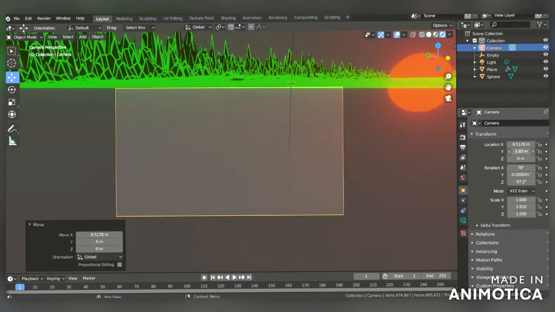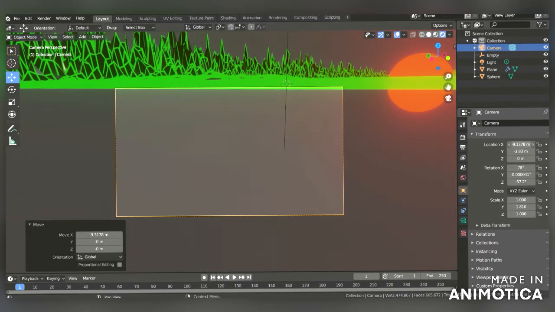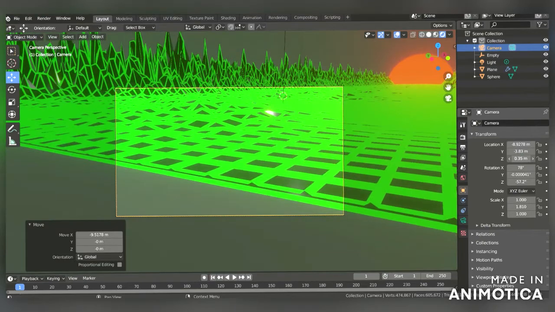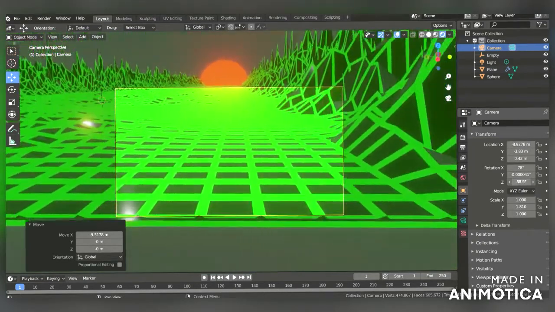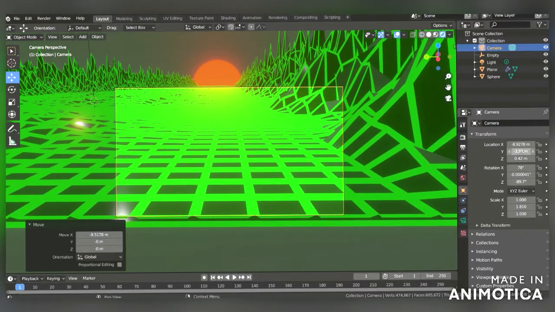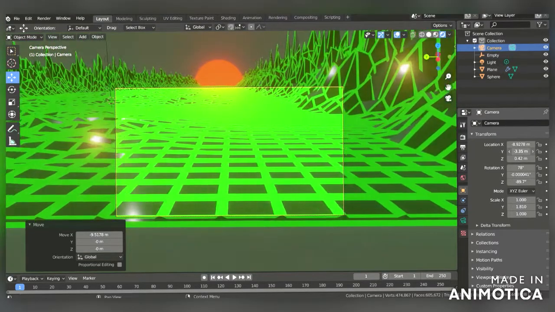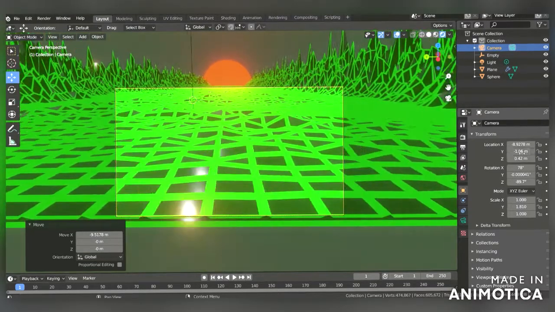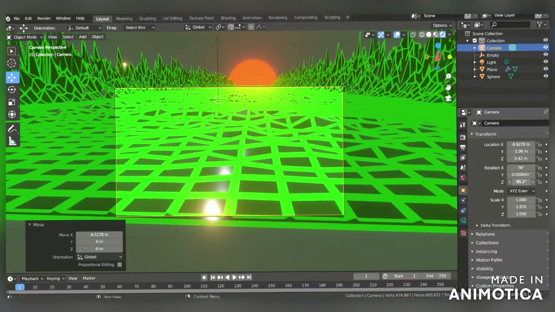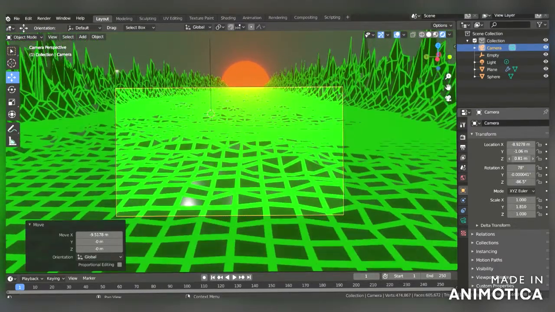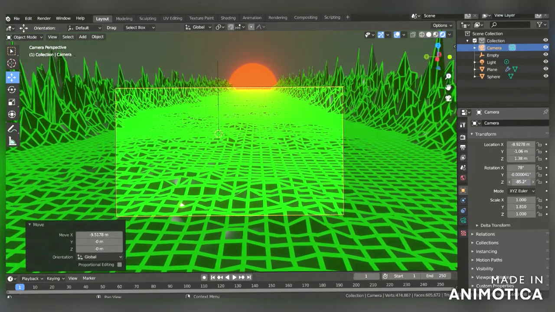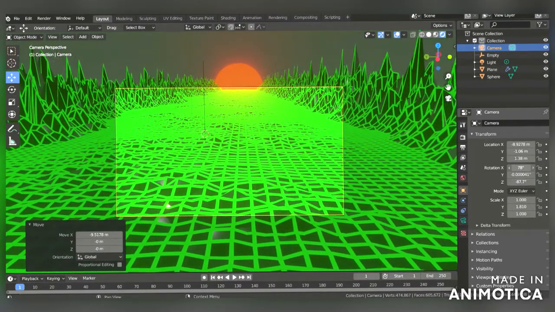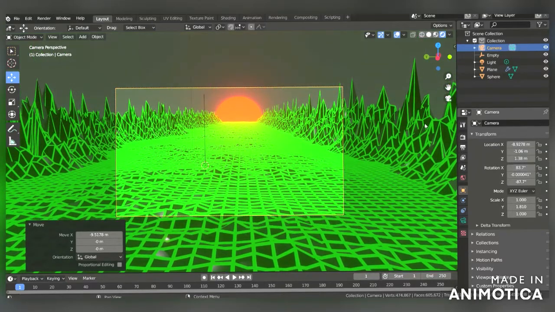And you change the location of it, a little bit up. Rotate it in the X axis.